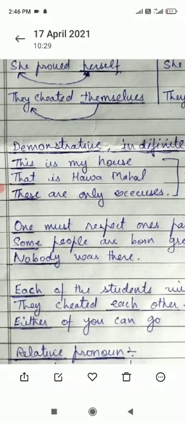Now, who is this nobody? This word nobody can be used for anyone. Anyone can be nobody. So, nobody again is an example of an indefinite pronoun where we are not certain who the person is.